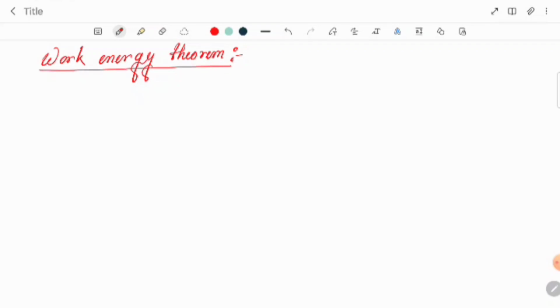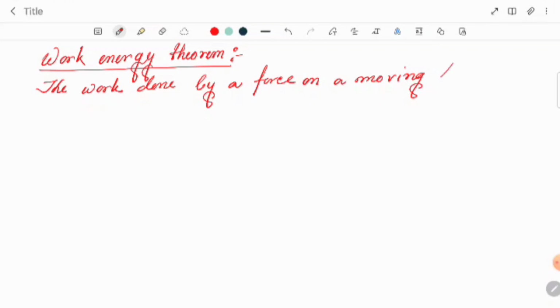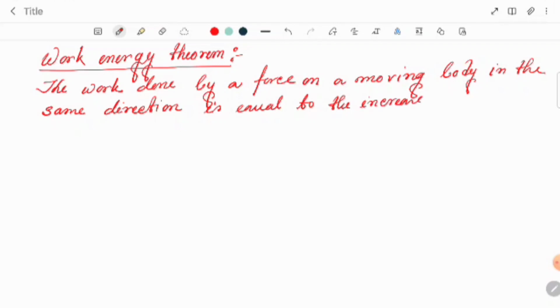By the work energy theorem, the work done by a force on a moving body in the same direction is equal to the increase in its kinetic energy. So this is known as the work energy theorem.